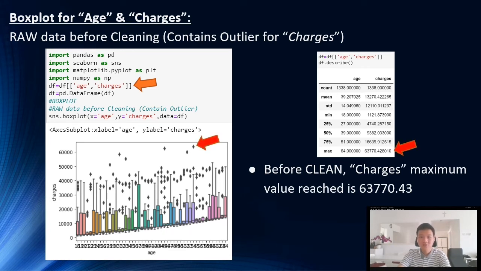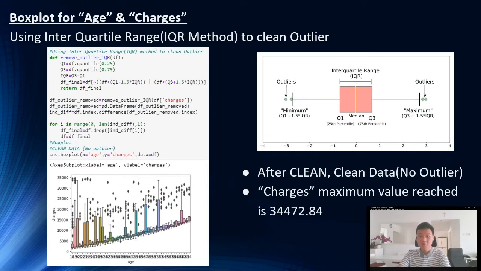So we have decided to use box plot tools, which is using the interquartile range (IQR) method. As you can see, in the IQR method, the minimum is Q1 minus 1.5 times IQR, and anything less than the minimum will be our outlier. Also the maximum, which is Q3 plus 1.5 times IQR, anything more than the maximum is also our outlier.